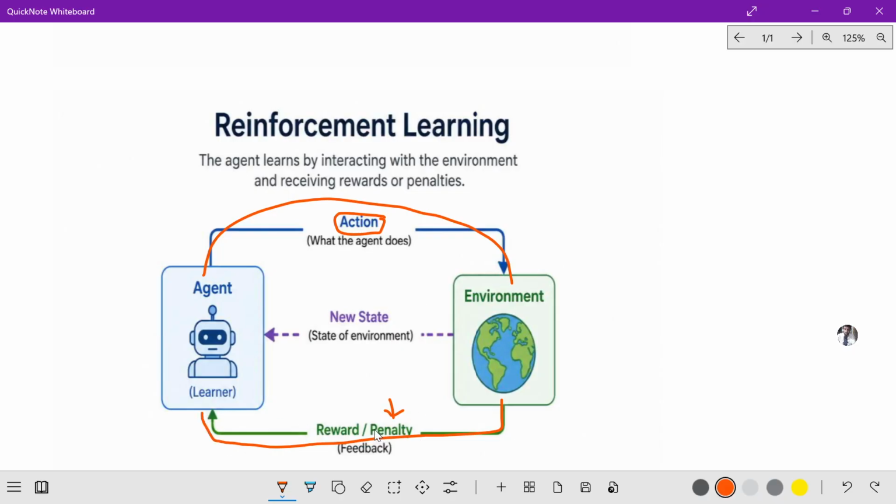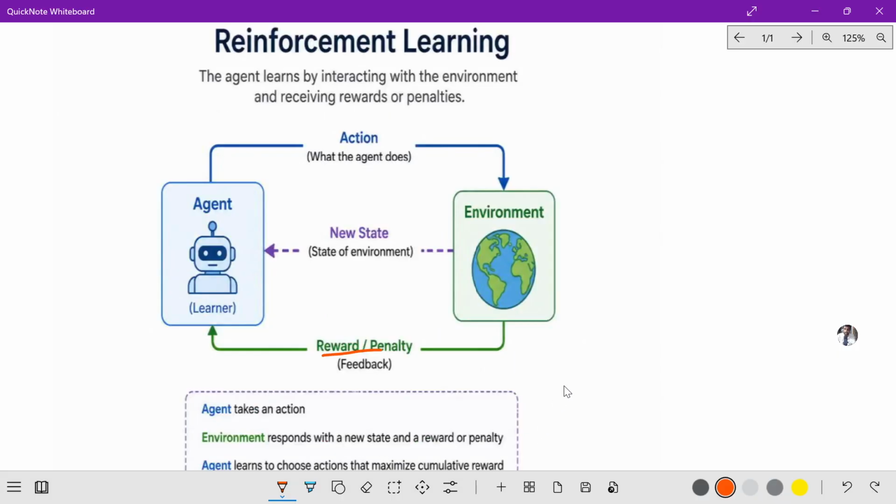Then what is going to happen? This helps the agent understand whether the action was wrong or right. That will be checked by this feedback. So we can also say this is called feedback. Over time, the agent learns the best actions for maximum rewards.